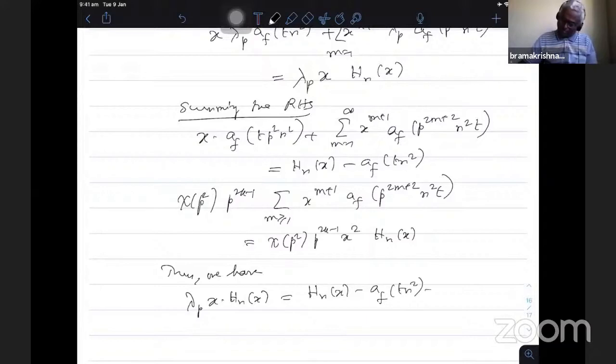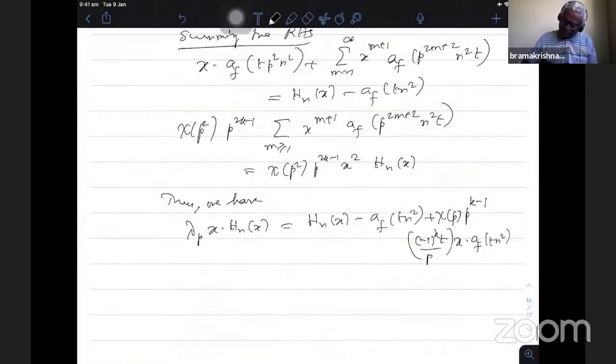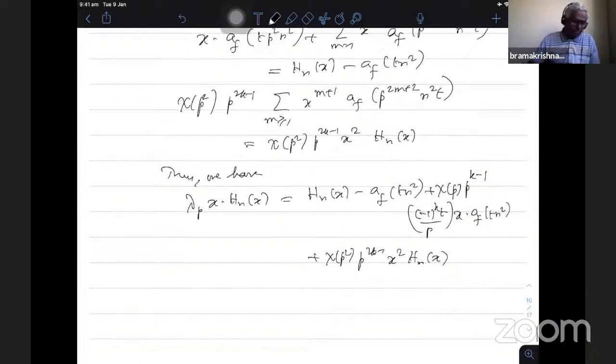So that is chi(p) p^(k-1) minus (-1)^k t by p into x times a_f(t n^2), and lastly we have chi(p) p^(2k-1) x^2 h_n(x). So we have a relation connecting h_n(x) and a_f(t n^2). So now we can solve for h_n(x) from this.